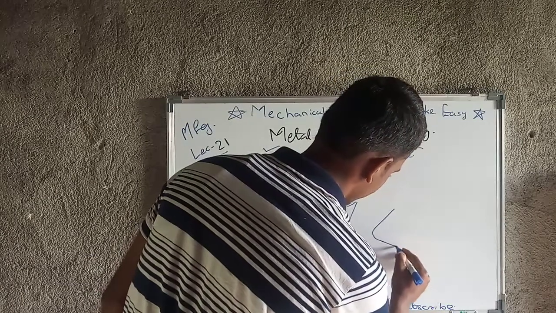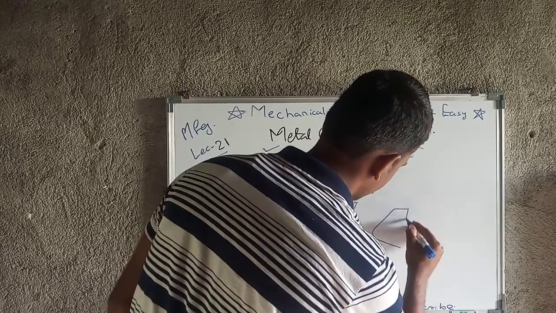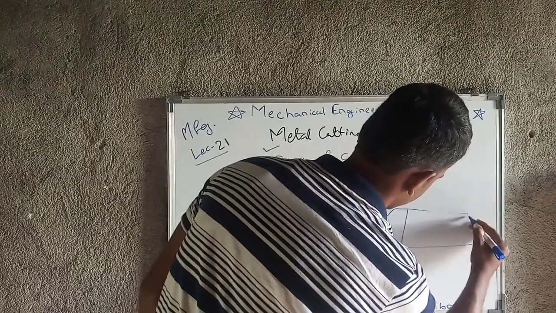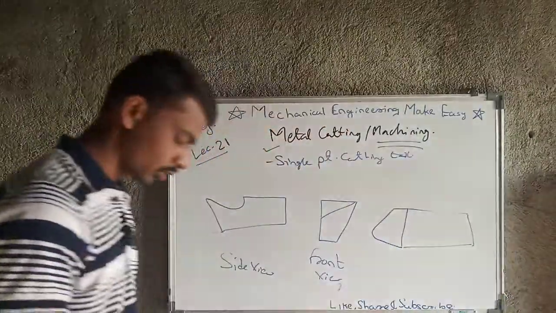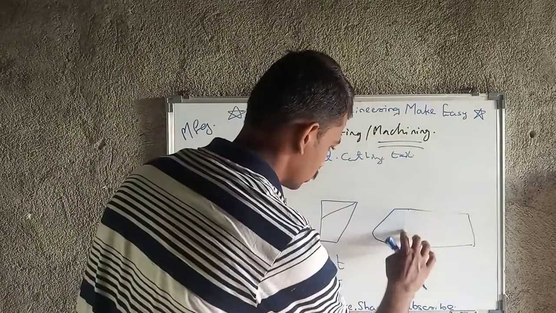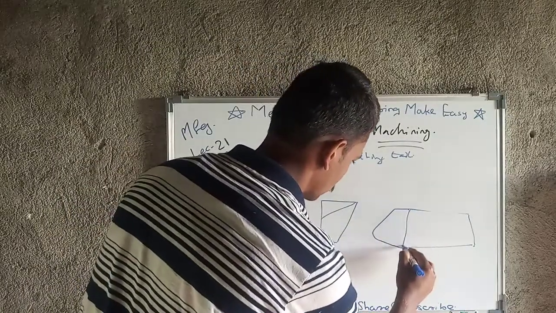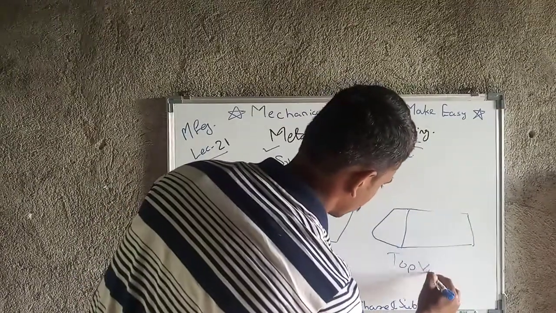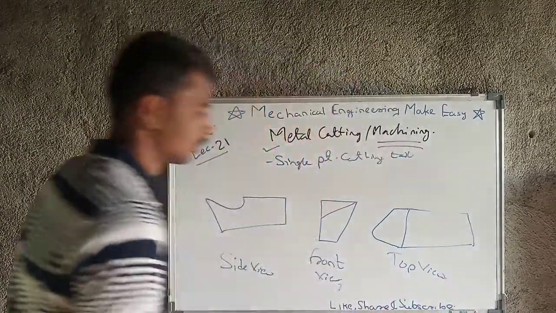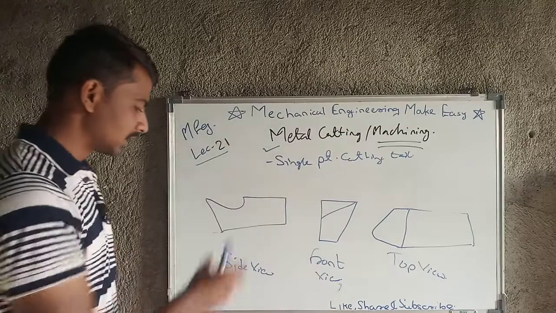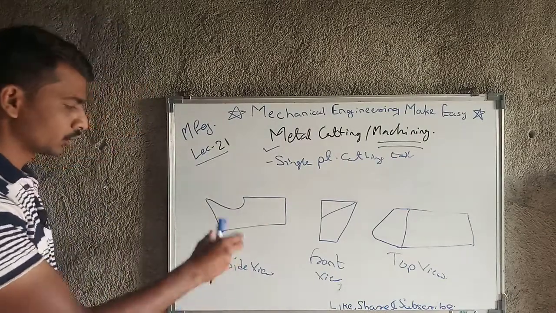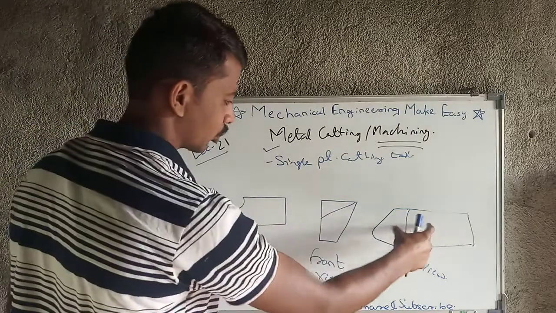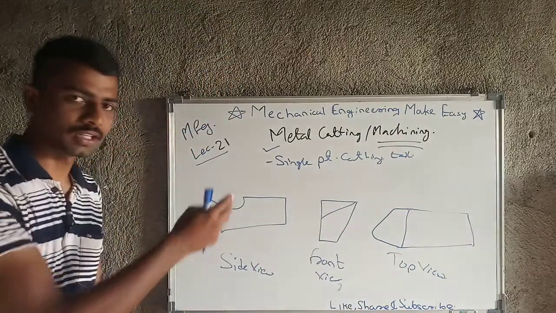Here the nose radius will be there. Okay, this is the top view. So what exactly is a single point cutting tool? It will look like this in side view, like this in front view, and like this in top view. So what are the parameters?